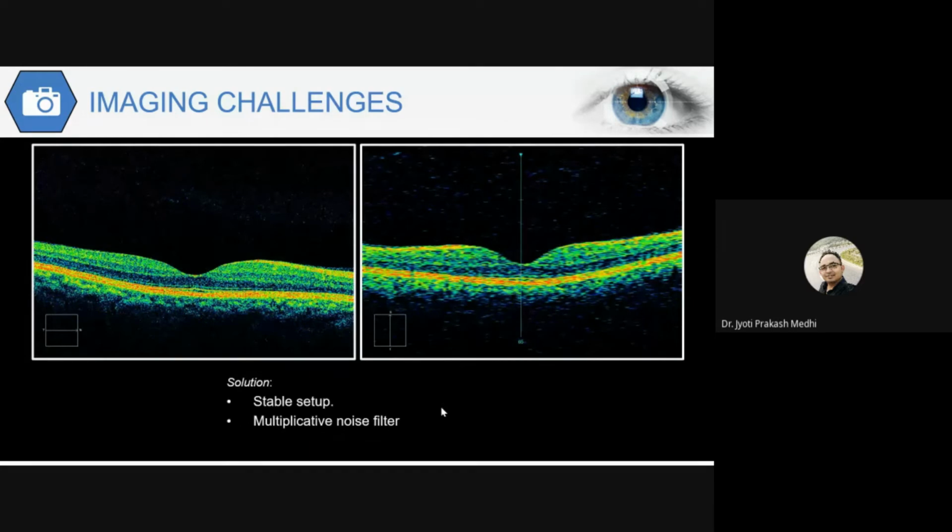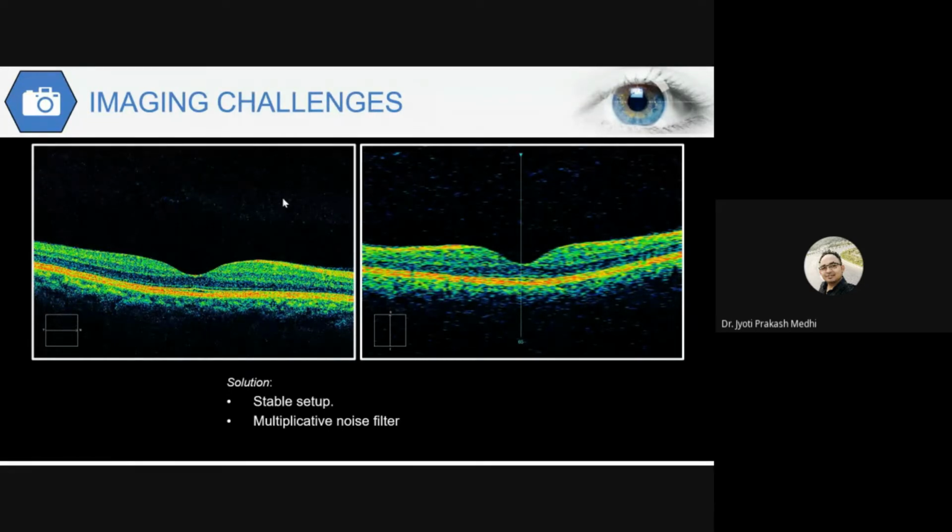In case of imaging challenges that we observe in OCT images, the first requirement is a stable setup. Stable setup means if the patient is not properly sitting, or is shaking his head, then the imaging is not proper. As you can see on the right hand side, the image gets more blurred than on the left hand side. Obviously the noise is present, but due to the shaky environment, the noise increases on the right hand side image. That is why we have to go for a stable setup, and these noises which are already a part of the image have to be eliminated.